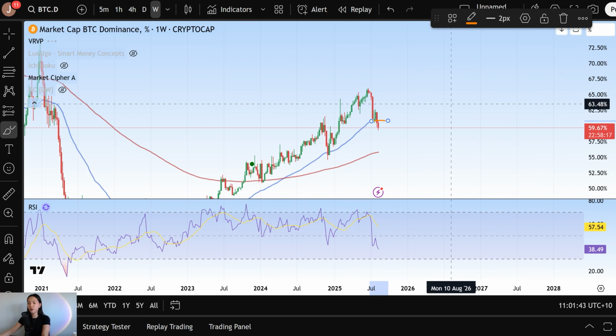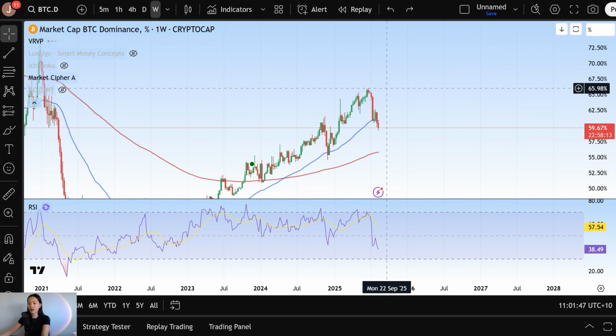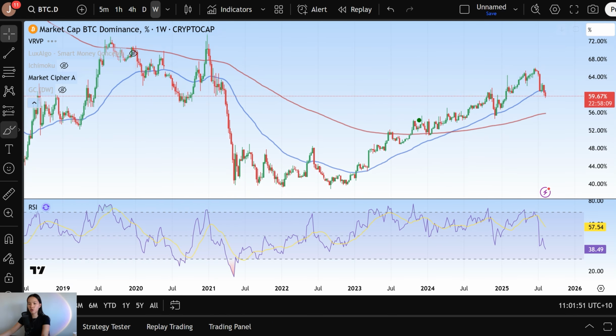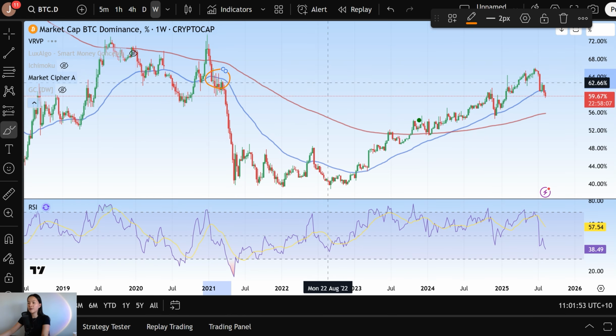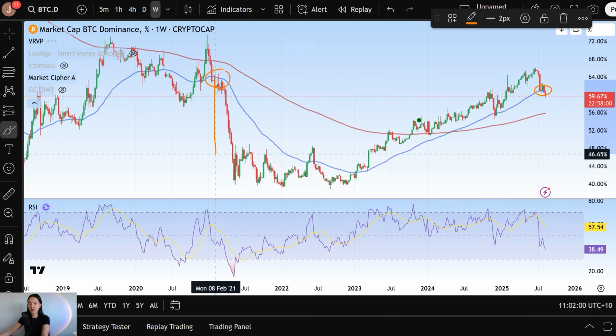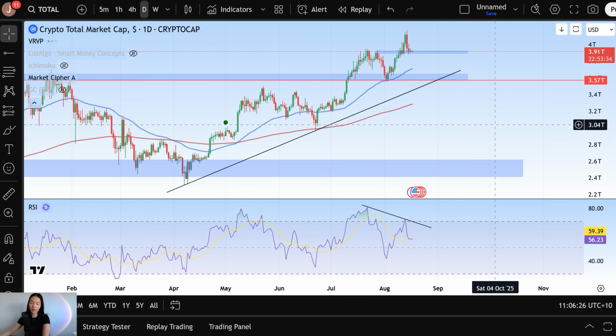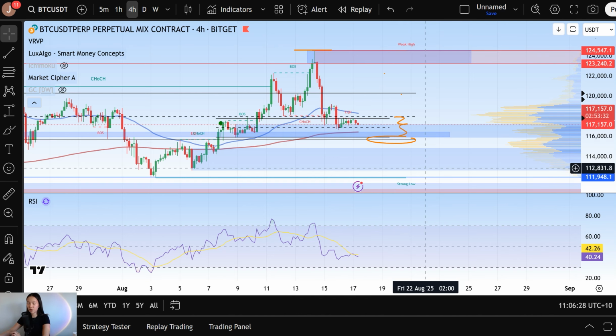So the weekly candle close here is 24 hours away. So it happens on Monday morning for those of us in Australia. And what we're really watching out for is for Bitcoin dominance to fully fall and remain below the 50 EMA in this upcoming weekly candle close, as historically that has signaled for massive financial rotation from Bitcoin into altcoins and the altcoin season.